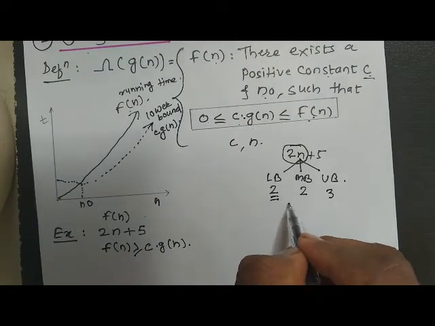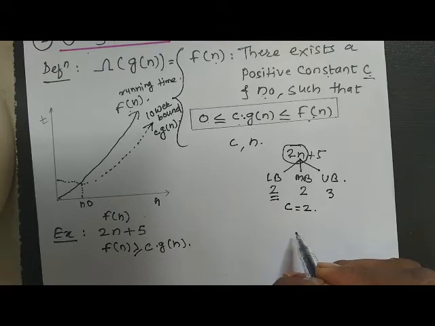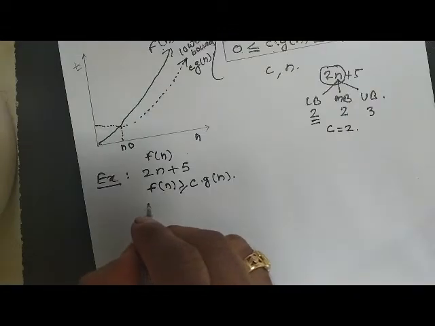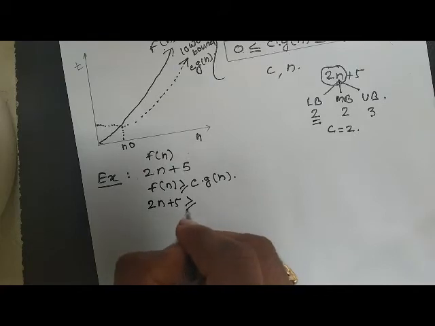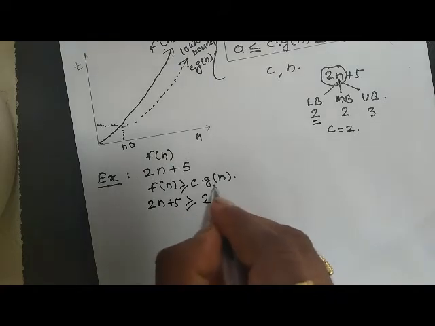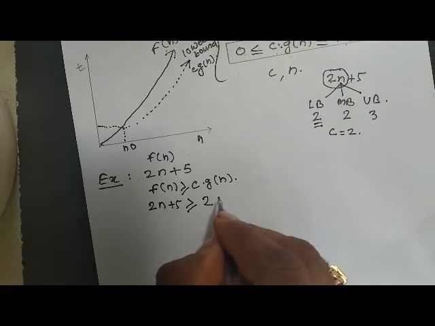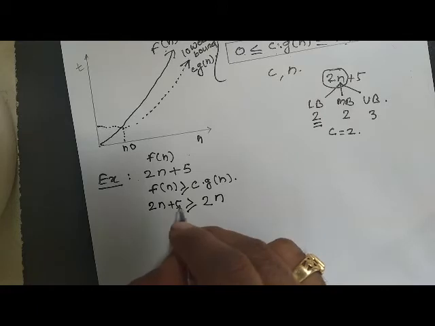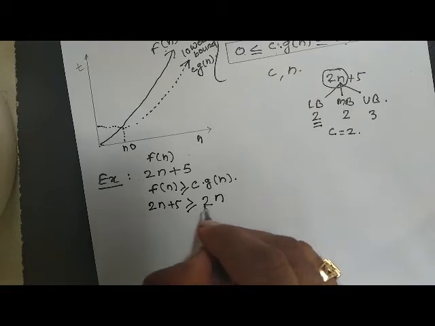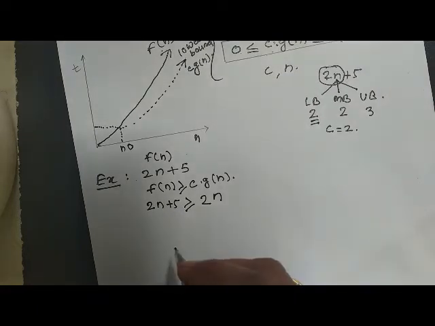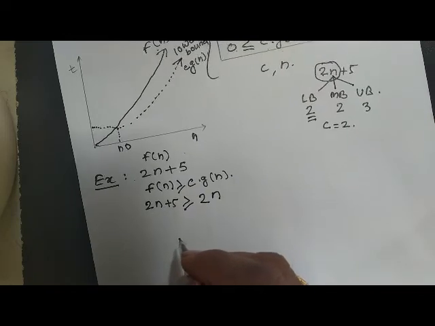So the value of c we have to consider as 2. So the equation will become 2n plus 5 is greater than or equal to 2 into g of n, and g of n is always n, as we have already discussed. So 2n plus 5 is greater than or equal to 2n. This condition we have to prove for all the values of n.